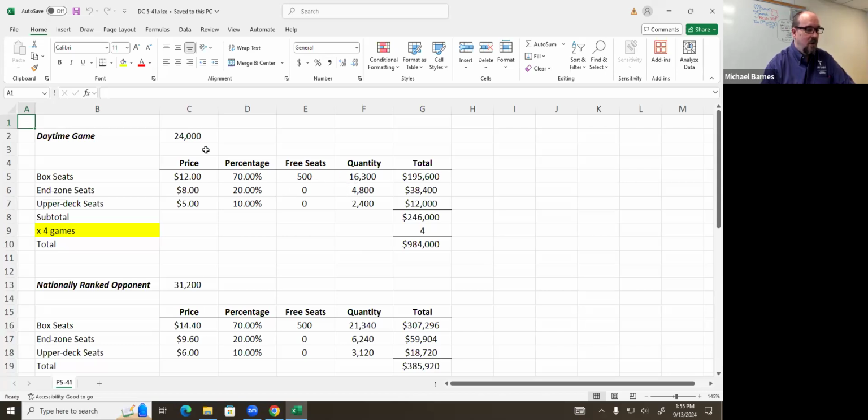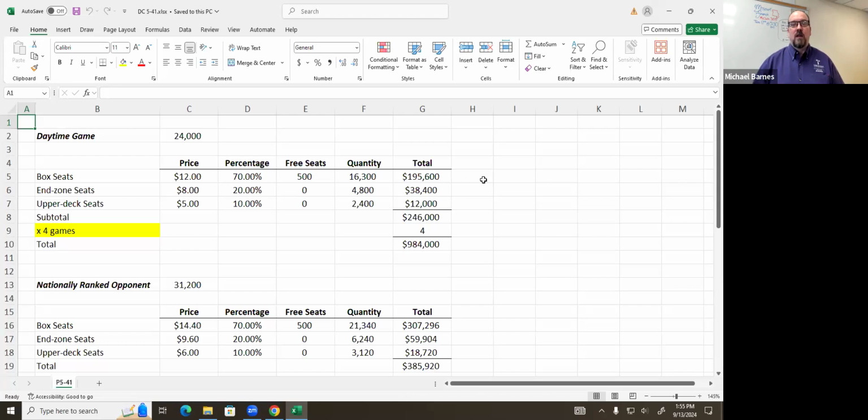Then 20% times 24,000 is 4,800, and then 10% times 24,000 is 2,400. Multiply those times the price, and you come up with these numbers here. So total for any individual game, you expect to have $246,000 in ticket revenue. We can multiply that times 4 because there are 4 games that we'd apply this to. We get 984,000. This is our base assumptions.